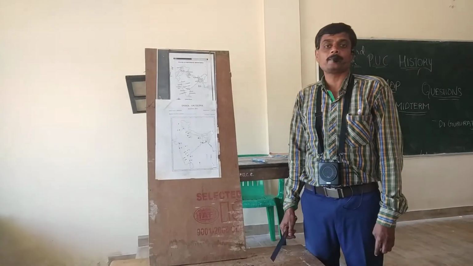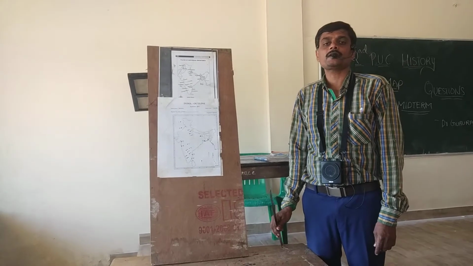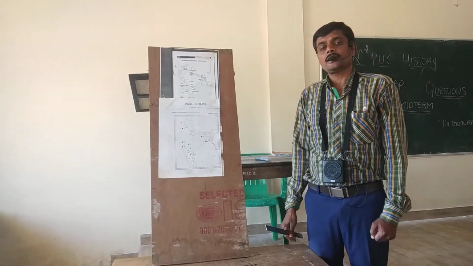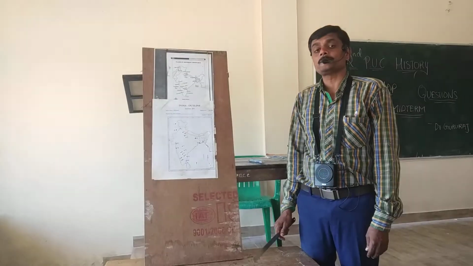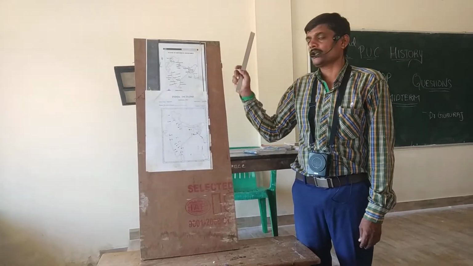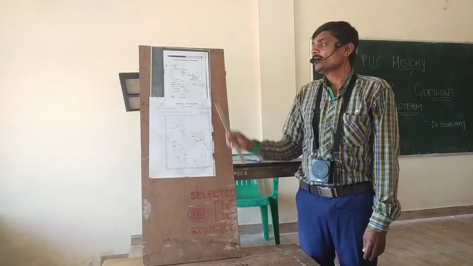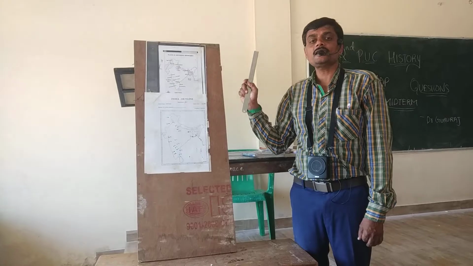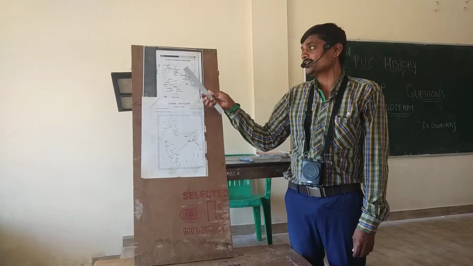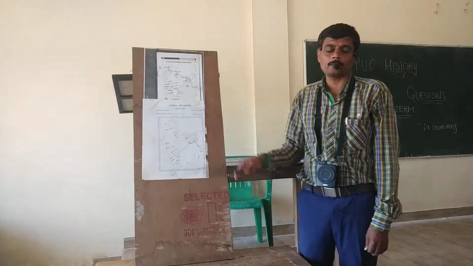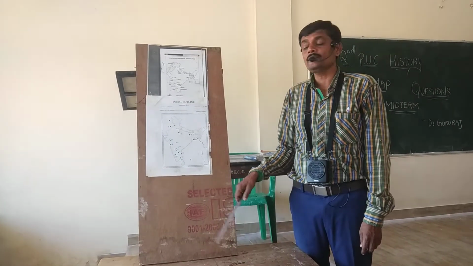Second one, Harappa, an Indus Valley civilization related place. It was the important place of the Indus Valley civilization. The biggest granary is located at Harappa. Out of the 2 places, write any one. Next, Jallianwala Bagh, an Indian freedom struggle related place. Here General Dyer massacred unarmed people who were protesting the Rowlatt Act in 1919. The Jallianwala Bagh tragedy was one of the important tragedies in the extremist period of India's freedom struggle.